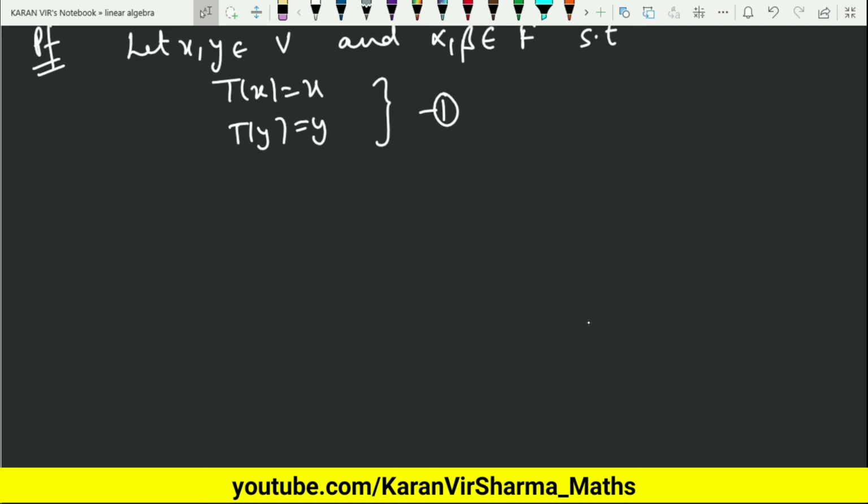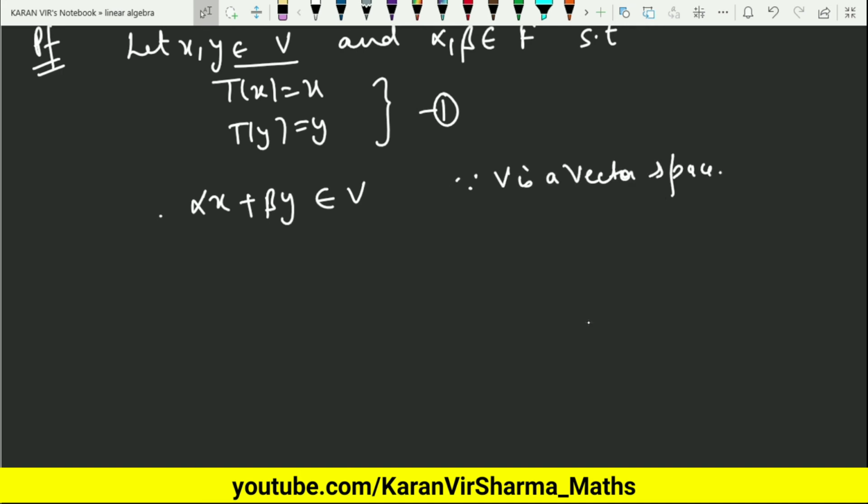Now since x and y belong to the vector space, it means alpha x plus beta y will also belong to V, because V is a vector space. Fine. Apply T. It means T of alpha x plus beta y. This will be what? Alpha x plus beta y by the definition of identity transformation.